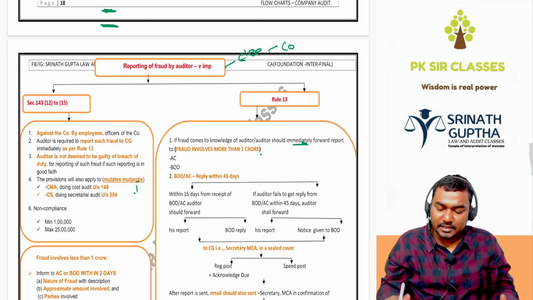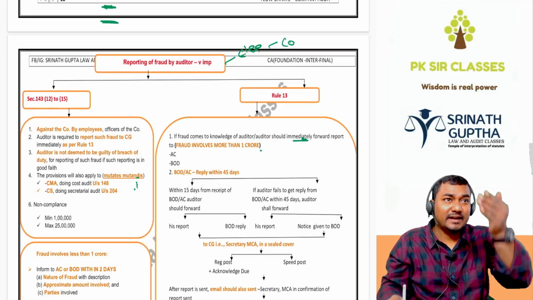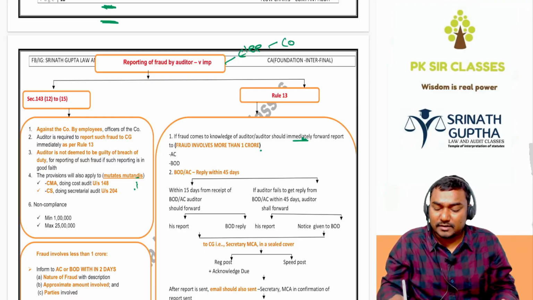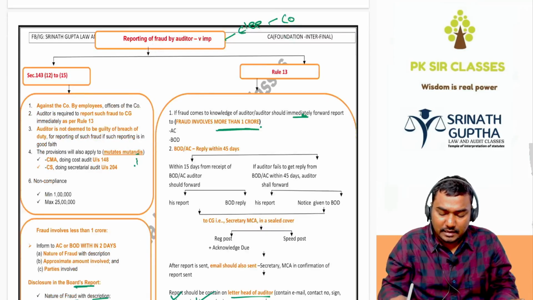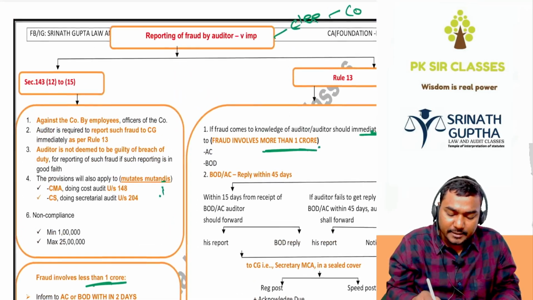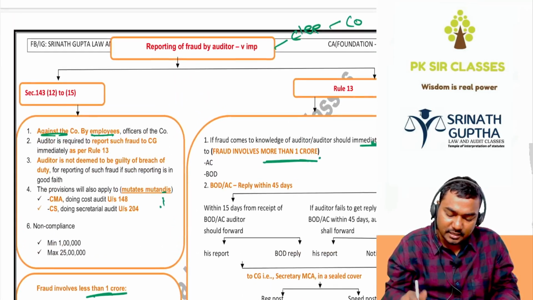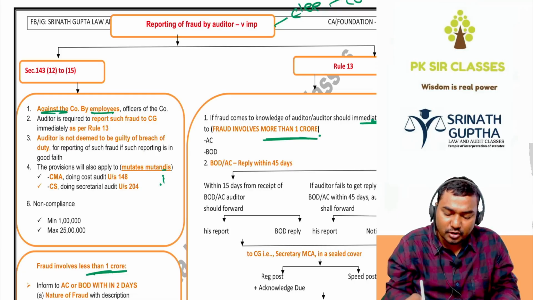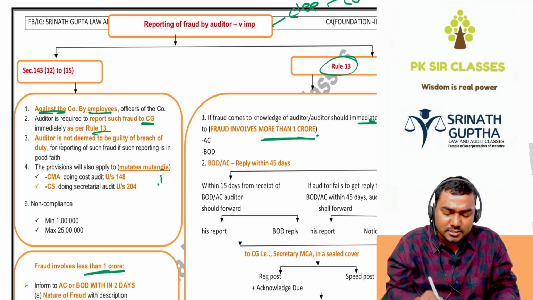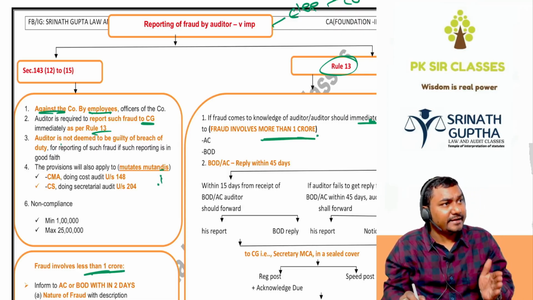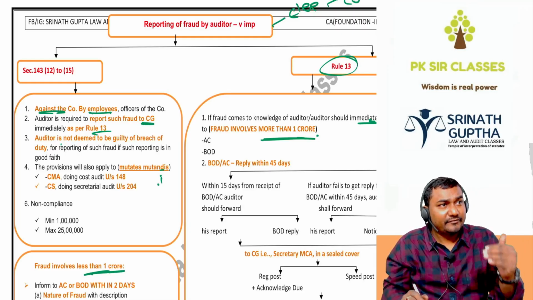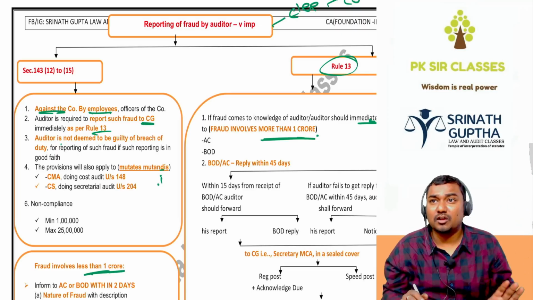This fraud can be of two types. We can't decide the fraud amount exactly because we don't know what extra he might be doing. The approximate amount is either more than 1 crore or less than 1 crore. Fraud is committed against the company by the employees or officers of the company. The auditor is required to report such fraud to CG as per Rule 13. The auditor is not deemed to be guilty of breach of duty. Generally, the auditor should not disclose client information outside because he has to maintain confidentiality. Even if the auditor discloses client information in this case, it does not mean a breach of confidentiality.